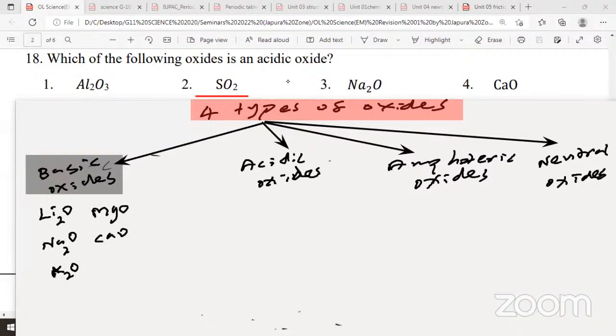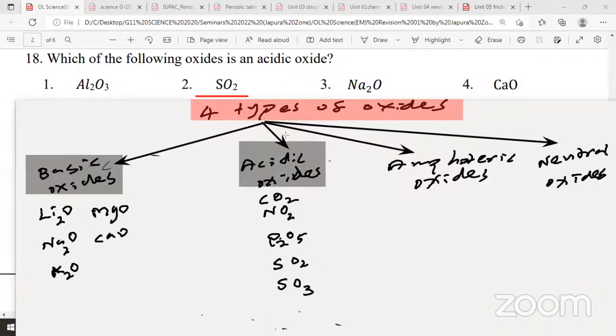So acidic oxides are formed by non-metals. Say group 4, carbon dioxide is acidic. Acidic oxide. Quickly copy this down in your note. Alright, book. Carbon dioxide is acidic. Then sulfur dioxide is acidic. Nitrogen dioxide is acidic. Group 4, 5, 6, 7 oxides are acidic. Then P2O5, phosphorus oxide. Then sulfur dioxide, sulfur trioxide SO3, carbon dioxide, they are acidic. And all these are gases and they are non-metallic oxides.